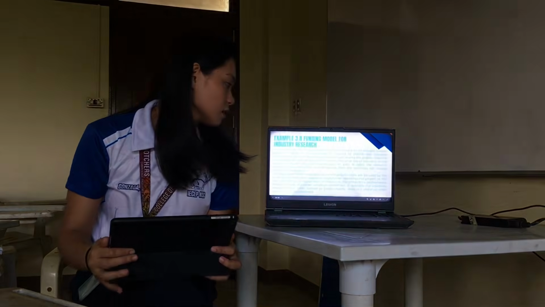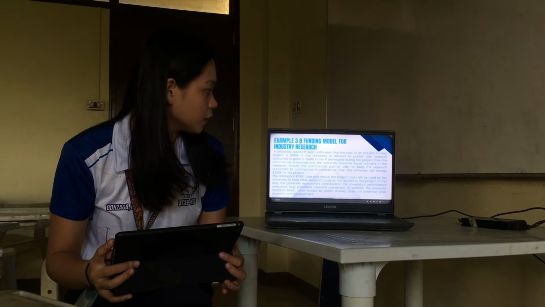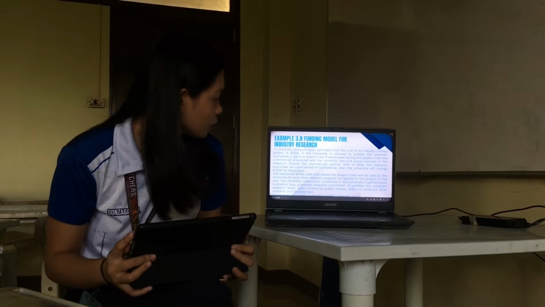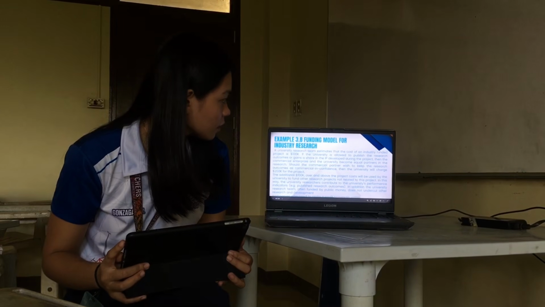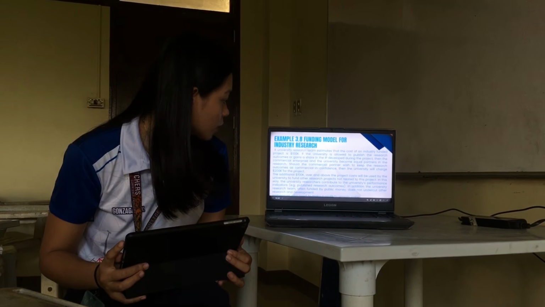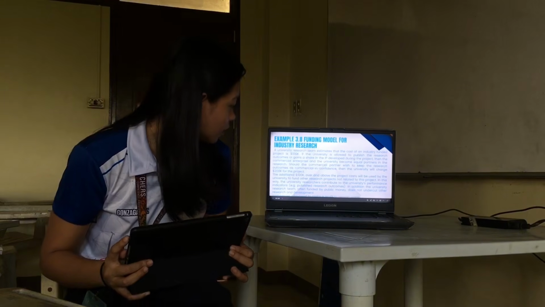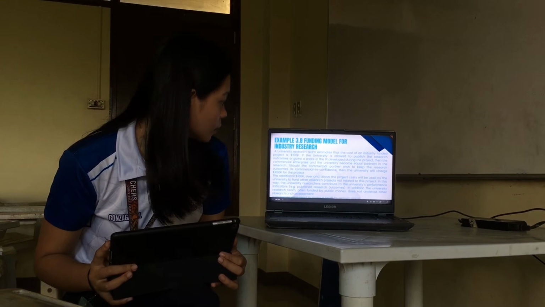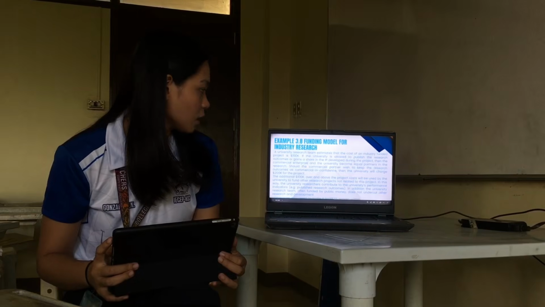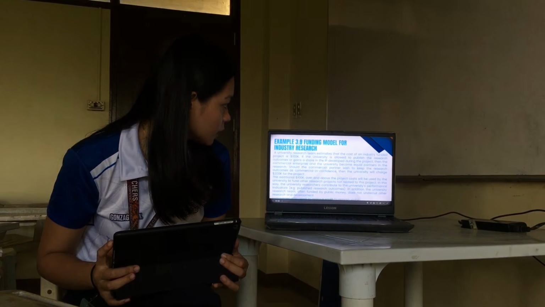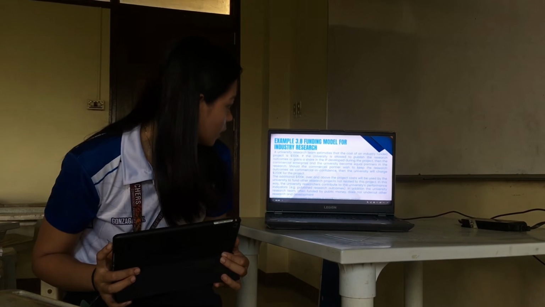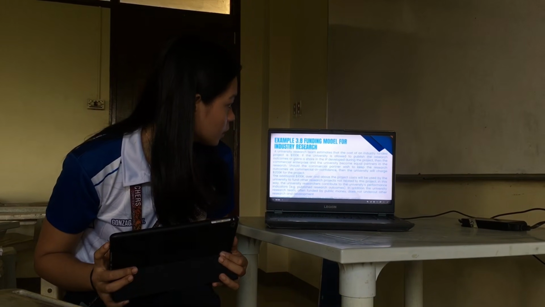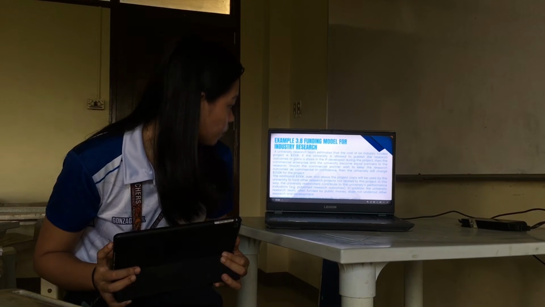Next is example 3.8, which is a funding model for industry research. A research team estimates that the cost of an industry-funded project is $100,000. If the university is allowed to publish the research outcomes or gains a share in the intellectual property developed during the project, then the commercial enterprise and the university become equal partners in the research.